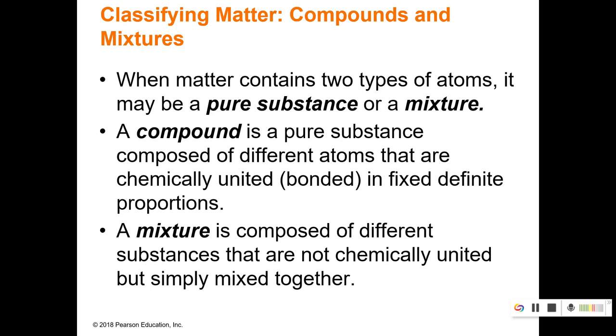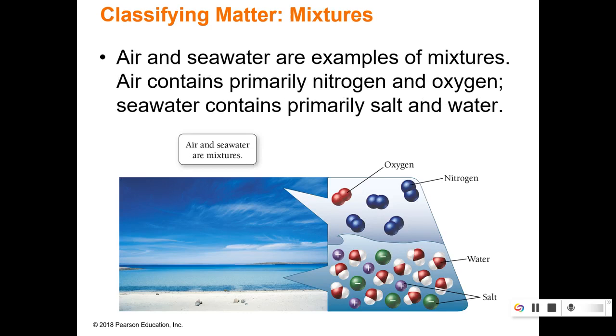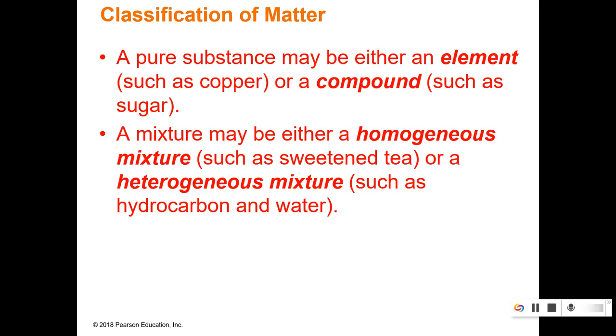A mixture is a variable proportion. Okay, so here's some examples of mixtures. We've got salt water, which is a mixture, and we've got air, which is a mixture. Both of these are mixtures because there's different types of atoms, so that's what makes it a mixture, and they're not in a fixed proportion. It doesn't matter what the proportion is. Okay, so a pure substance can either be an element or a compound, and a mixture can either be homogeneous or heterogeneous.